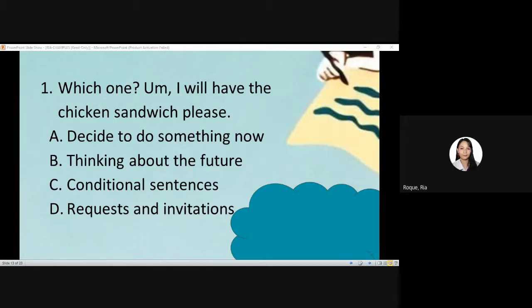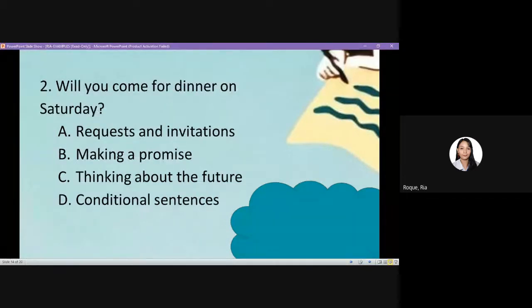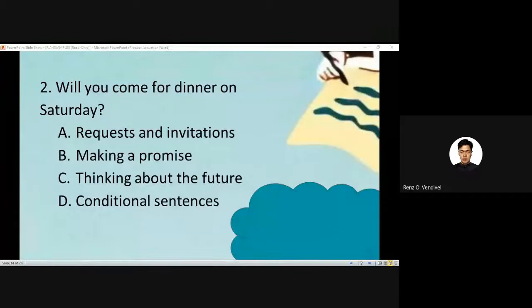Very good. How about this one, Renz? Number two. Will you come for dinner on Saturday? A. Requests and invitations. B. Making a promise. Letter C. Thinking about the future. Letter D. Conditional sentences. The correct answer is letter A, ma'am, because the person was inviting her friend to come over to her house on Saturday.